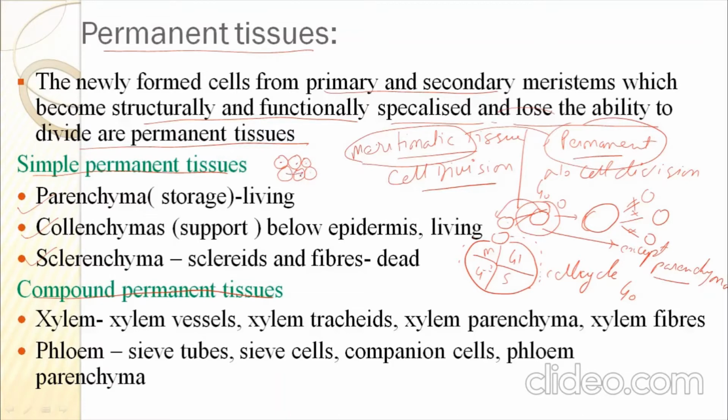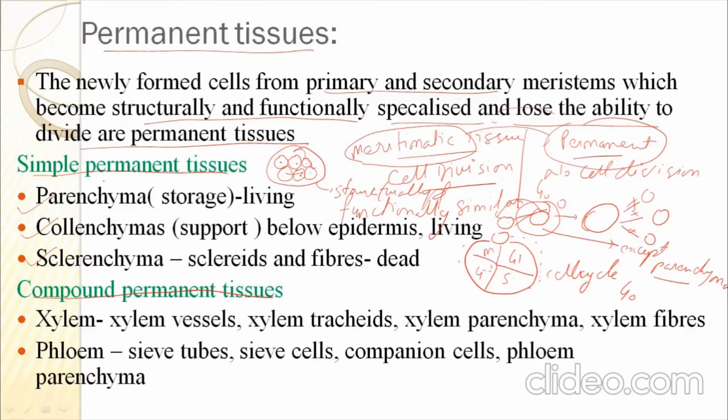Now if all such cells are structurally and functionally similar, such tissue is considered a simple permanent tissue.